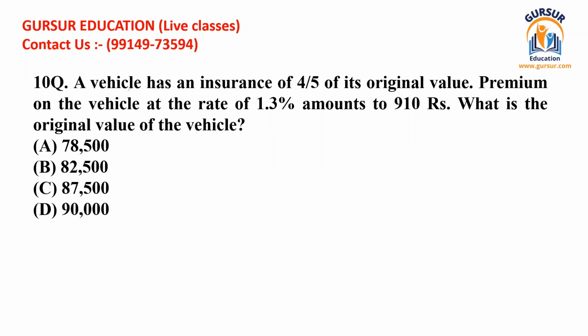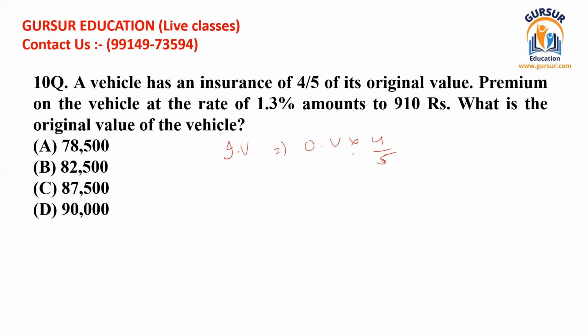This is saying that a vehicle has an insurance of 4/5 of its original value. It has been given that insurance value is equal to original value multiplied by 4 divided by 5. So this is the first equation. It is given that a vehicle has insurance of 4 divided by 5 of its original value. You can easily write that insurance value is equal to original value multiplied by 4 divided by 5. So this has been given to us.